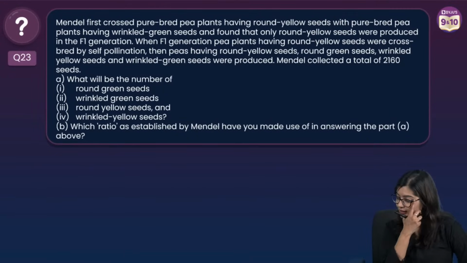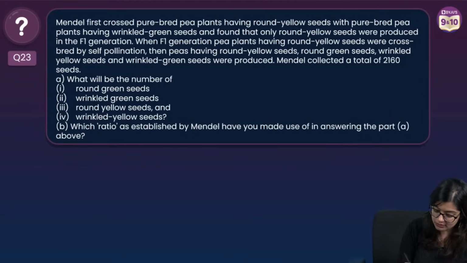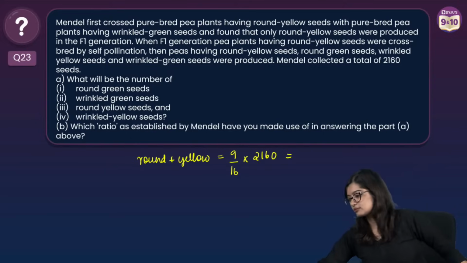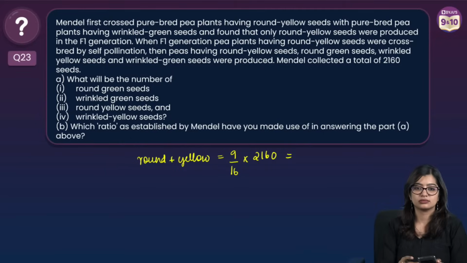Shall we go here? I will solve it. I need a little more space to write the answer. Solve it quickly. Round plus yellow is equal to what? 9 by 16 into 2160.